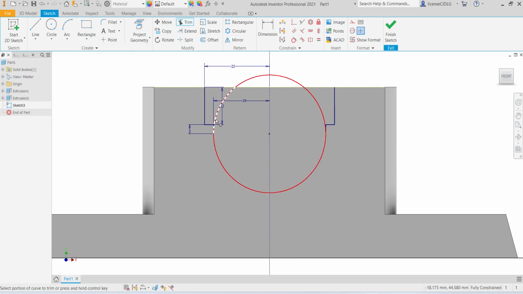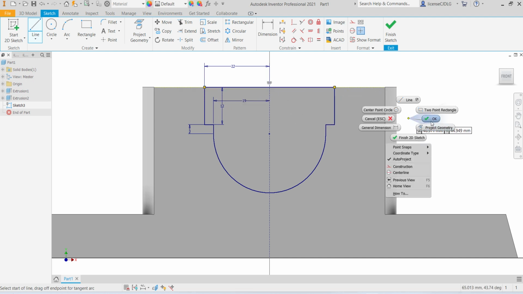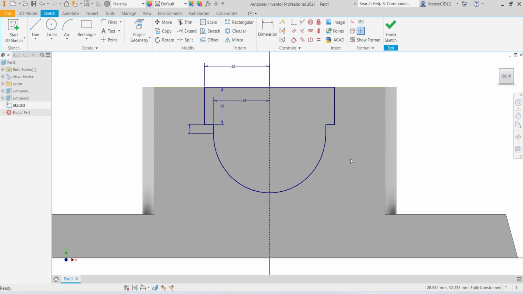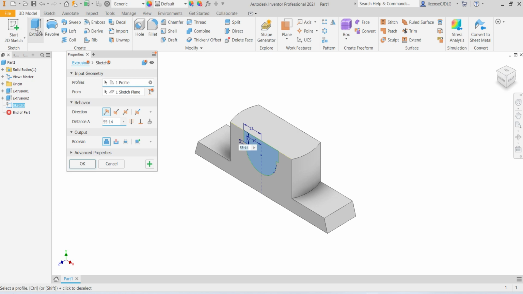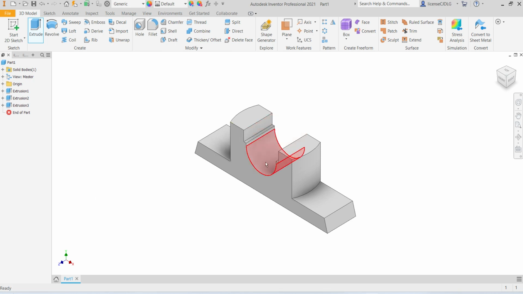Select trim, select line, close this. So sketch is fully constrained. Click OK. Select extrude, select cut option, through hole, click OK.